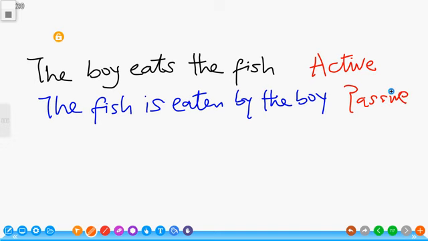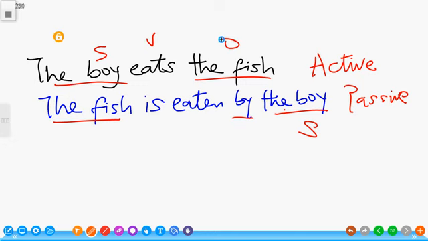Take note. We now express it using by. The fish, which is the object, is now emphasized here, that the fish is eaten by the boy. The object has become the subject and has been emphasized. The object has been put to value. The fish is eaten by the boy. So likewise, we have it in the French language as well.